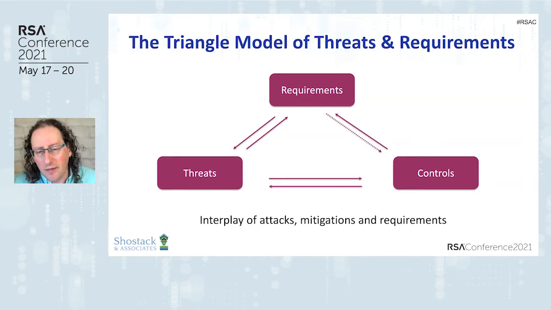And then we've got a dotted line from requirements to control. And when I talk about threat modeling, I'll often joke that the dotted line is there because it doesn't make a lot of sense. What's the point of a requirement to have a control if there's no threat involved? Sounds like a good definition of compliance. Ha ha ha ha ha. Let's all poke fun at compliance. It's also sort of true.